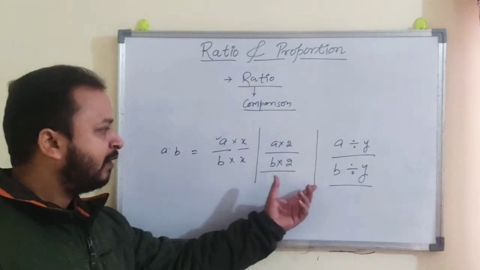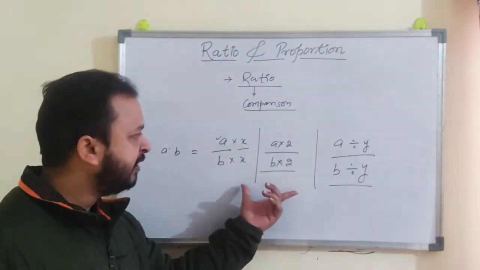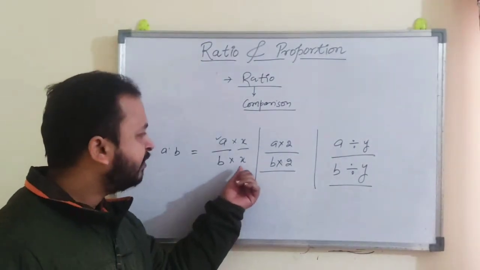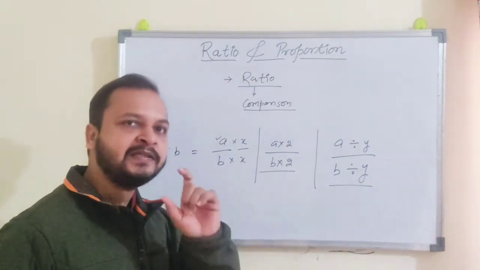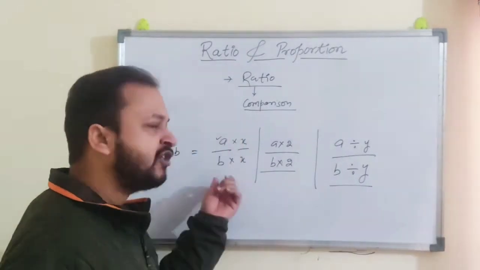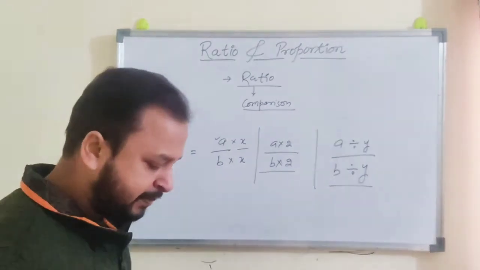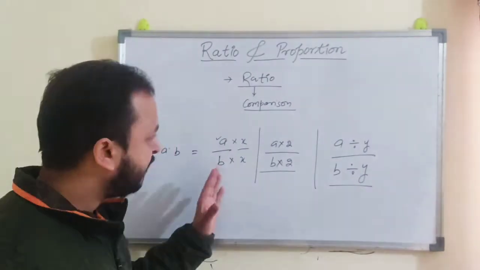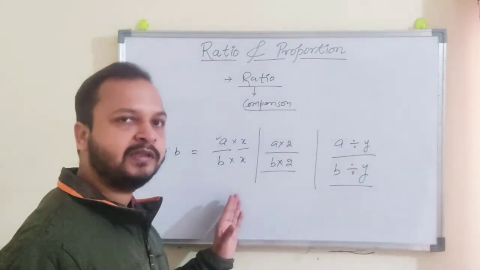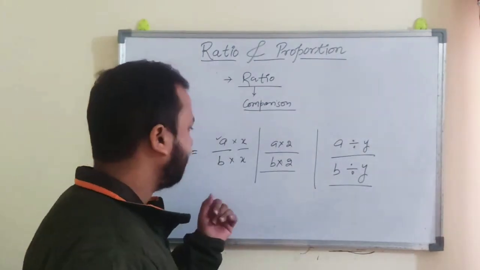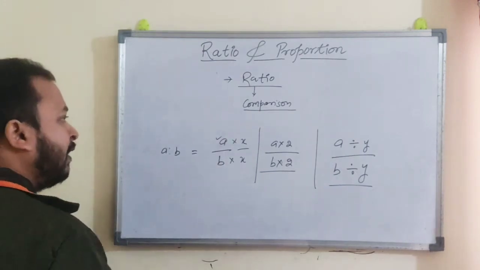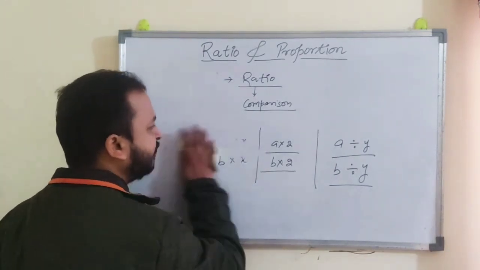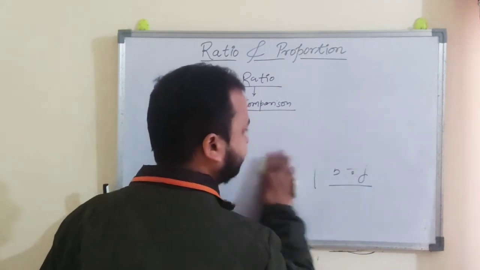So what you can conclude from here is that you can either multiply or divide each term of the ratio by the same number. This is the basic part, right? And this is a very important point that you should remember while solving the questions. Now one more last part is left, that is simplest form.